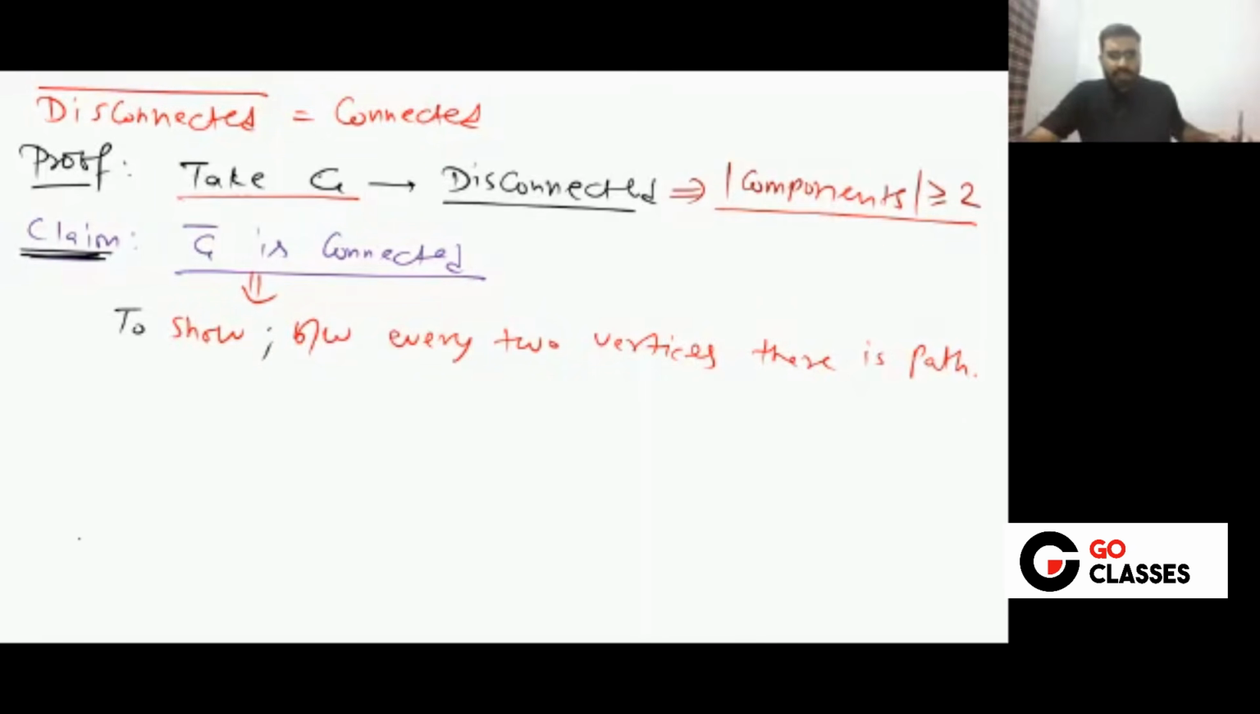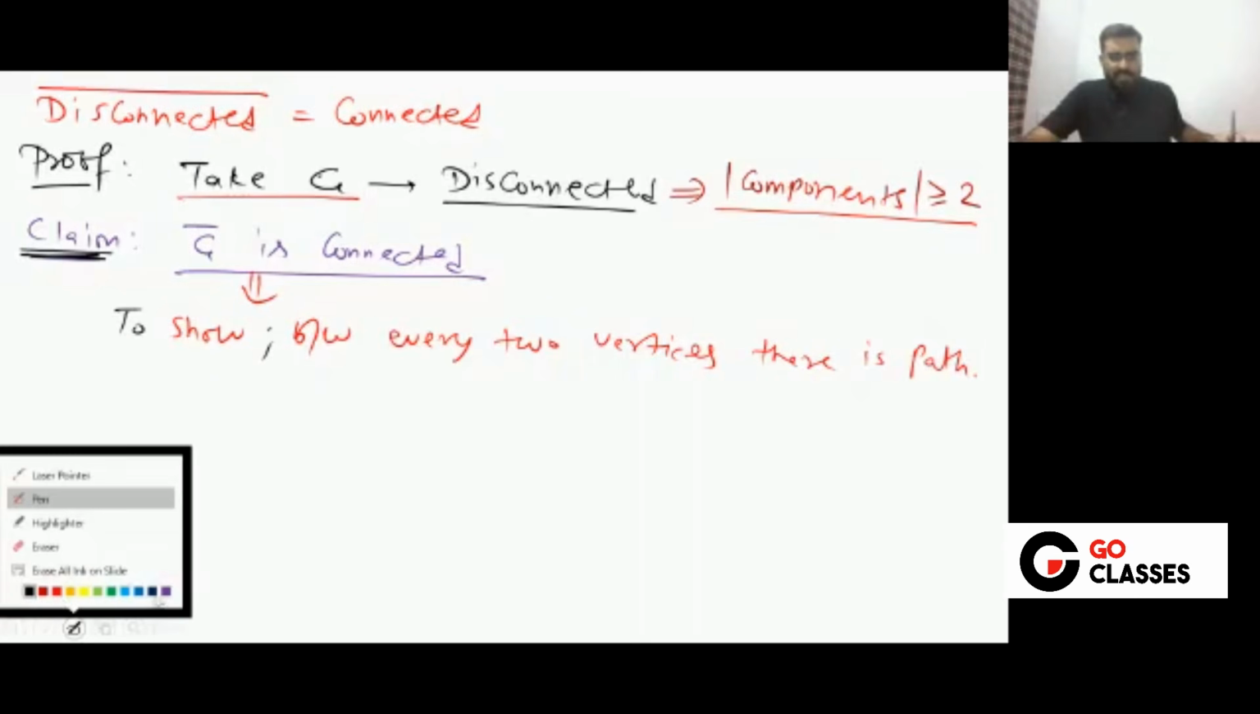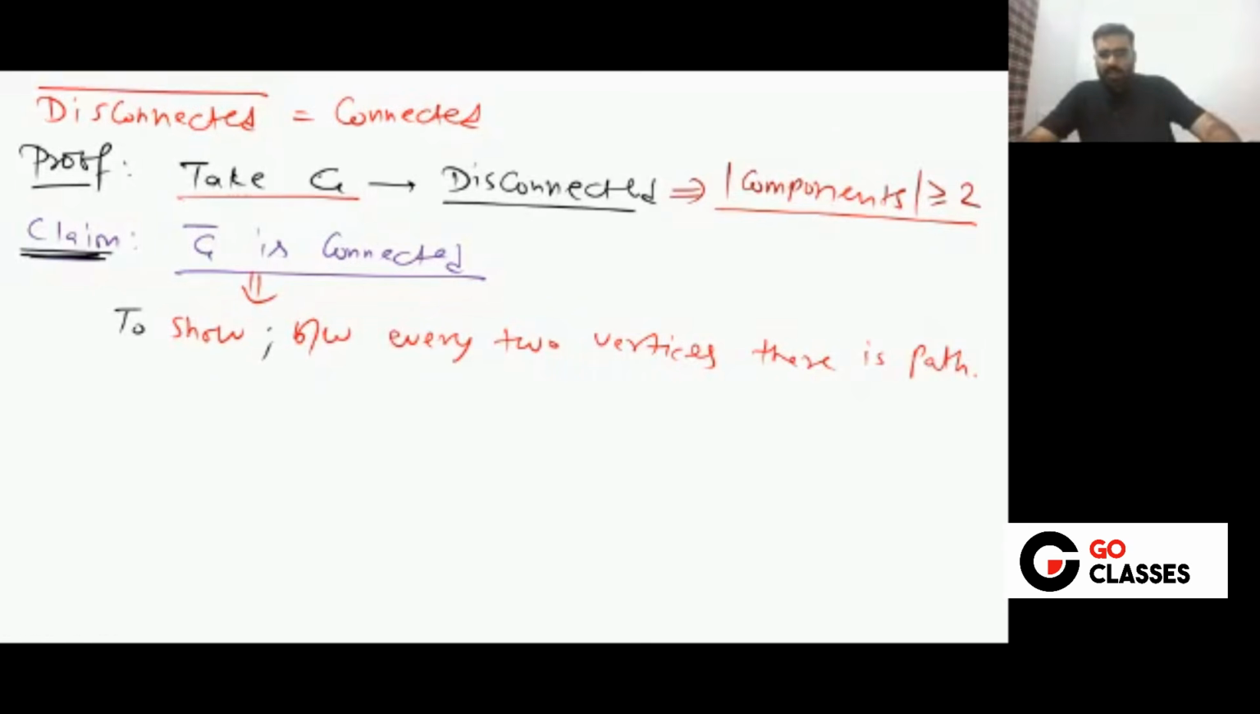Tell me one more thing. Do G and G complement have the same vertex set? They have the same vertex set, right? So the vertex set will be the same for both of them. Now I want to prove that between every 2 vertices there is a path.